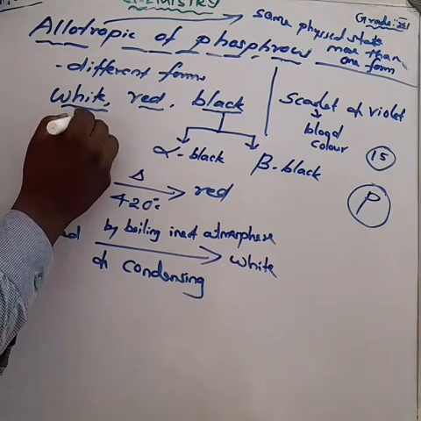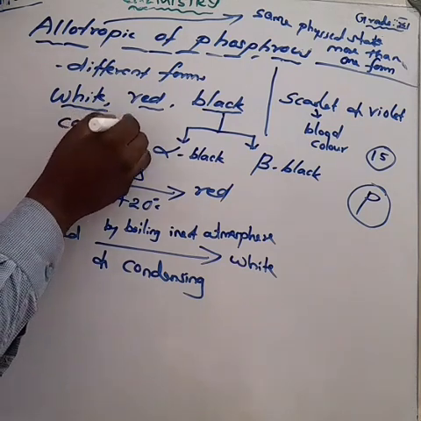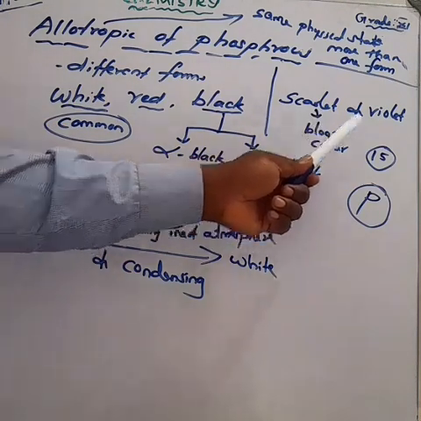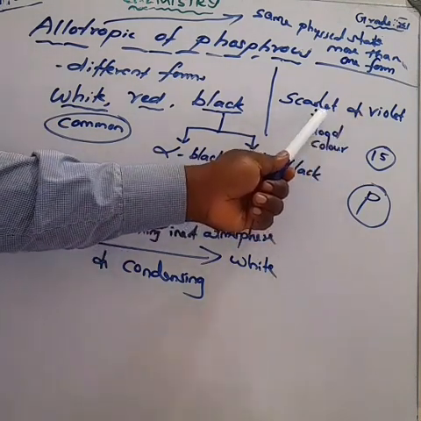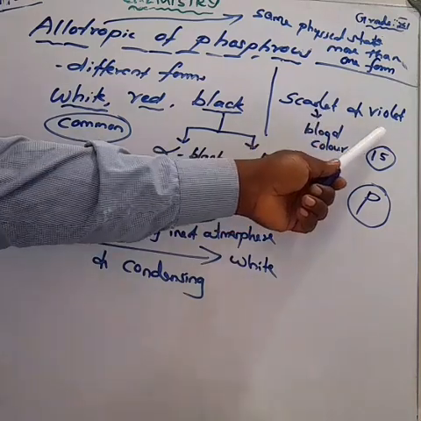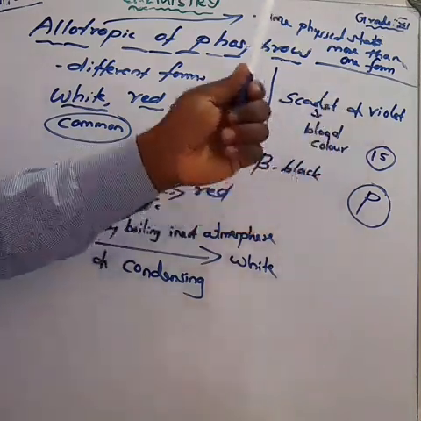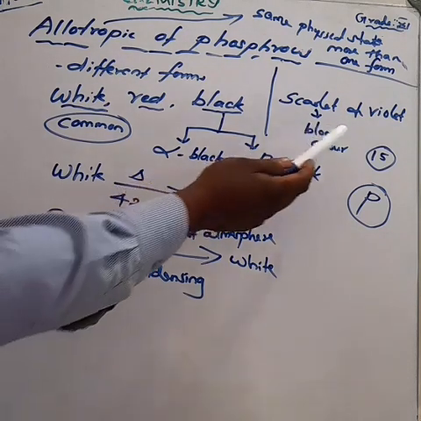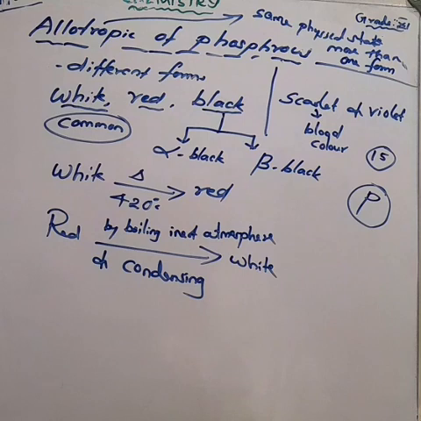And also, in addition, 2 more allotropes. That is scarlet phosphorus. Scarlet, S-C-A-R-L-E-T, scarlet phosphorus. And also, violet phosphorus. Okay, scarlet, we are talking about that blood color. And that is the color of scarlet. Next, the violet phosphorus. These are the allotropic forms of phosphorus.